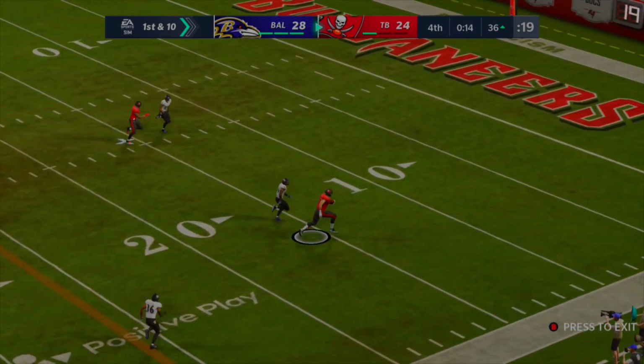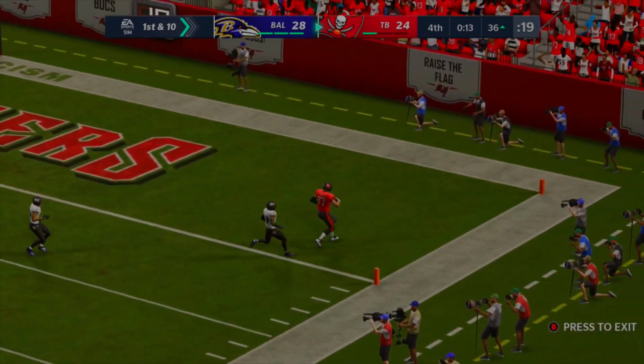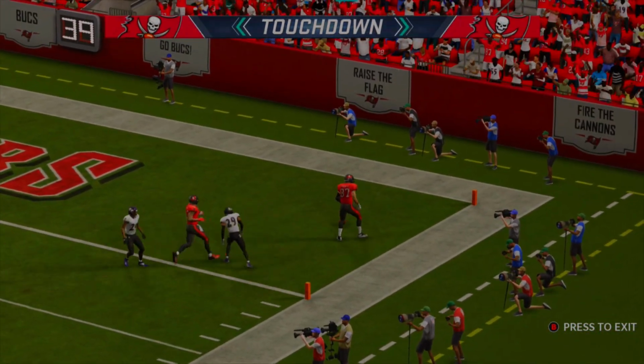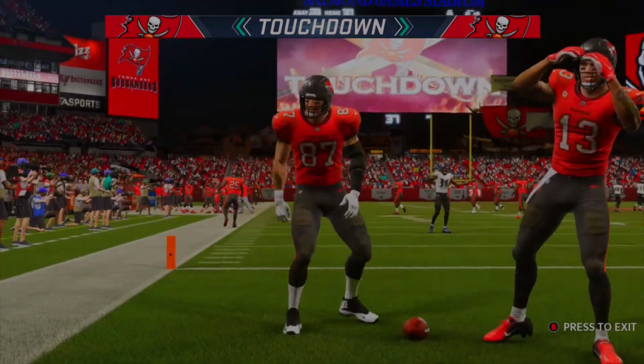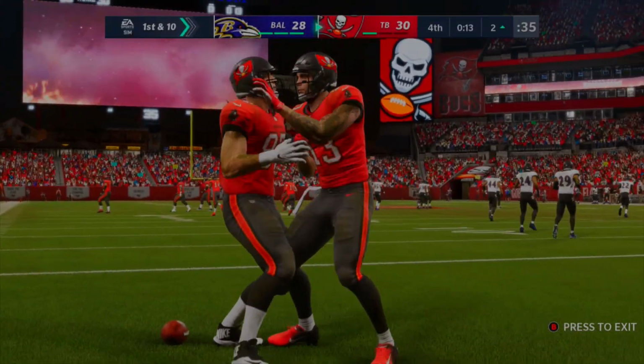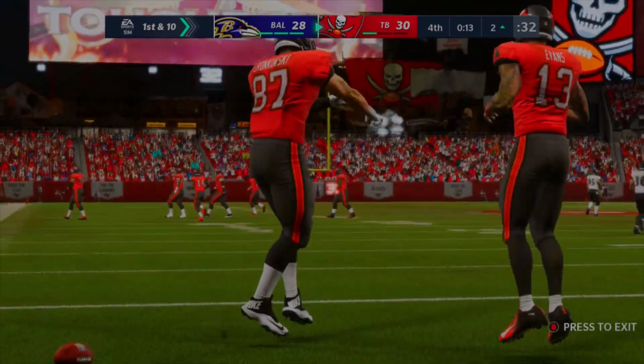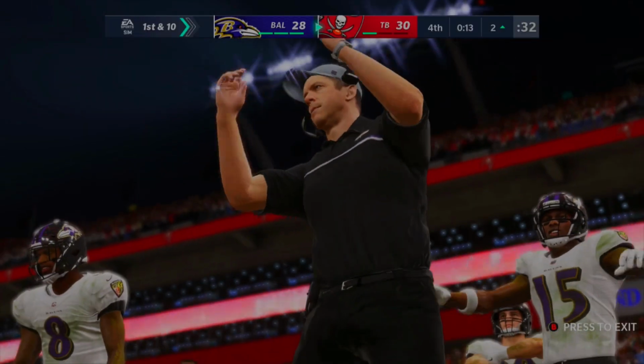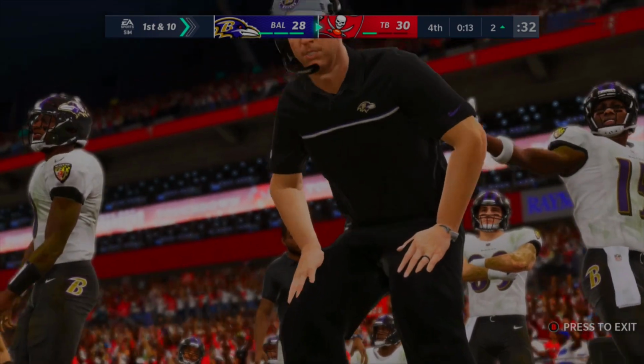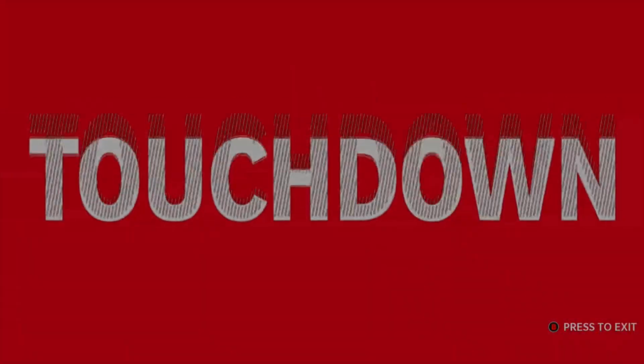He's going to throw this one quick, and that's a completion to Gronk. Gronk has nothing but daylight. Touchdown! Gronkowski. The classic connection with Tom Brady and Gronk. And once again, we have a final minute lead change for like the fourth or fifth time. This bracket has been nothing but madness.